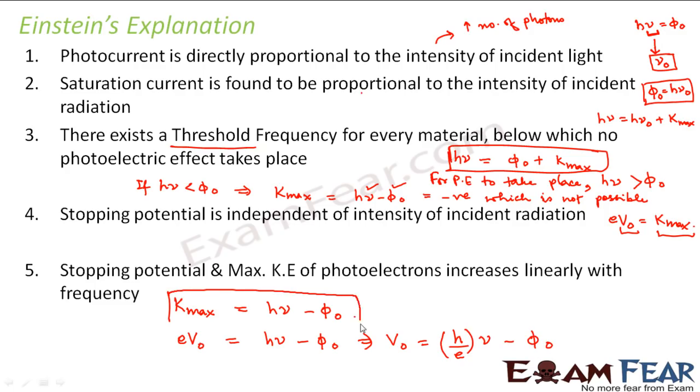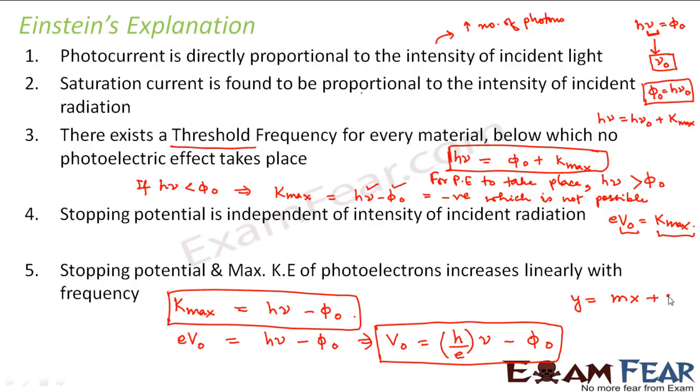If you look at these two equations, they tell you the relationship between kinetic energy and frequency; both are of the form y is equal to mx plus c. So if you plot your potential along the y-axis, and frequency, which is x, along the x-axis, you will get a straight line, right?